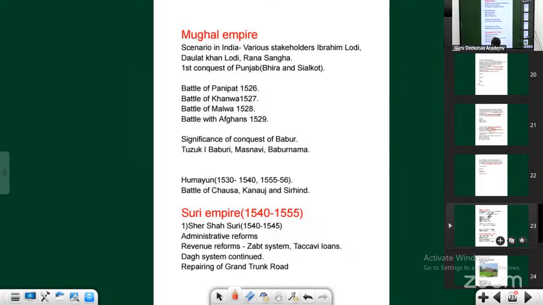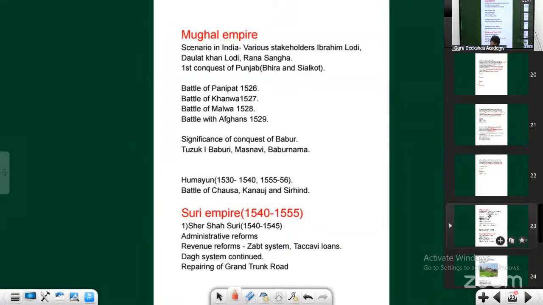Now we have to talk about the Mughal Empire. In India, what was happening? Ibrahim Lodi was there, the last ruler of the Lodis. He wanted to have a centralized kingdom. Whenever a kingdom is centralized, only the king will have more power. In a decentralized setup, along with the CM, other MLAs will also have power. But in a centralized one, only the CM will have the power. So only the CM will be happy, not the other MLAs. So he wanted to create a centralized kingdom.